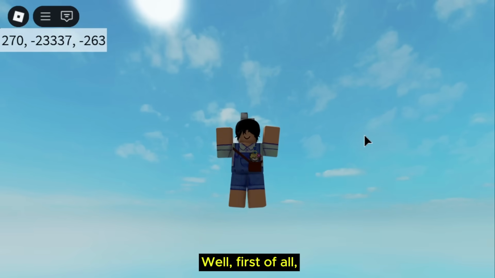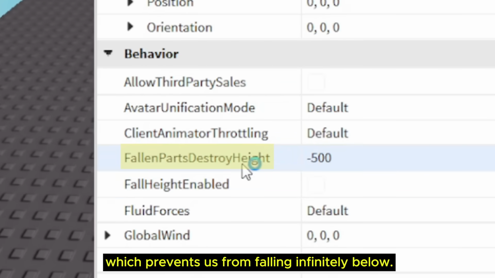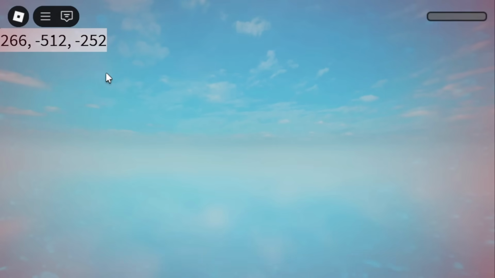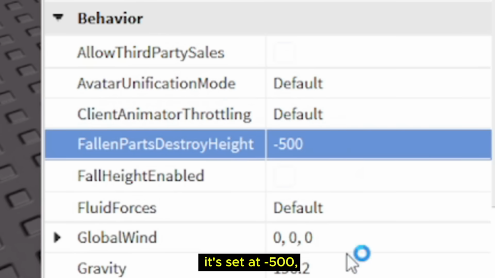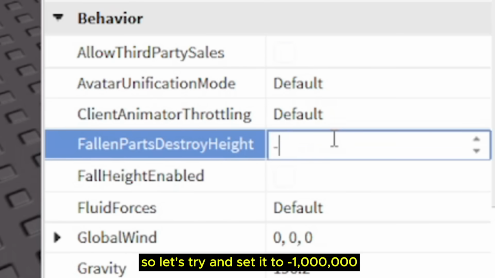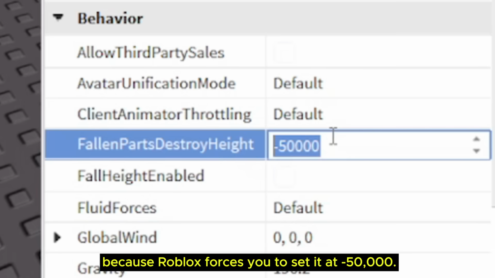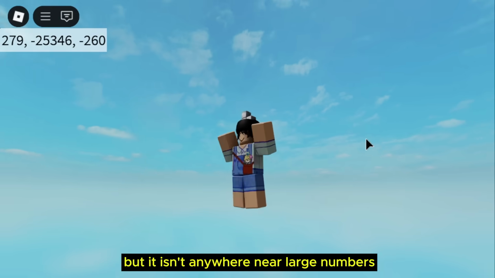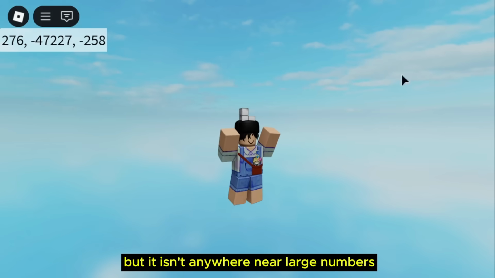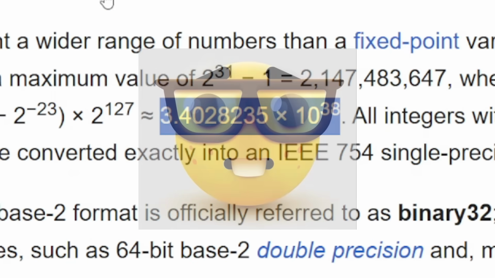Well, first of all, there's a property in the workspace named fallen parts destroy height, which prevents us from falling infinitely below. It basically just destroys unanchored parts below a certain height. Right now it's set at negative 500, so let's try and set it to negative 1 million. And it doesn't work because Roblox forces you to set it at negative 50,000. This is significantly more space to fall from, but it isn't anywhere near large numbers like Roblox's 32-bit float limit or 3.4 times 10 to the power of 38.